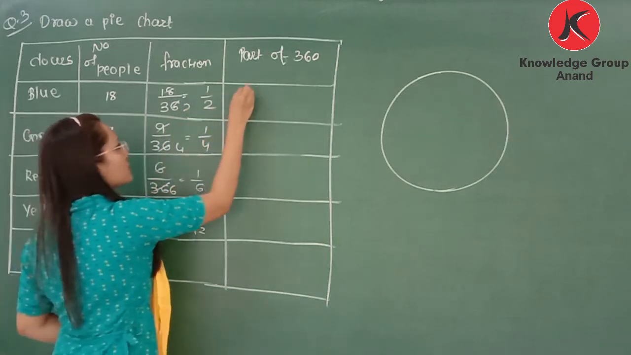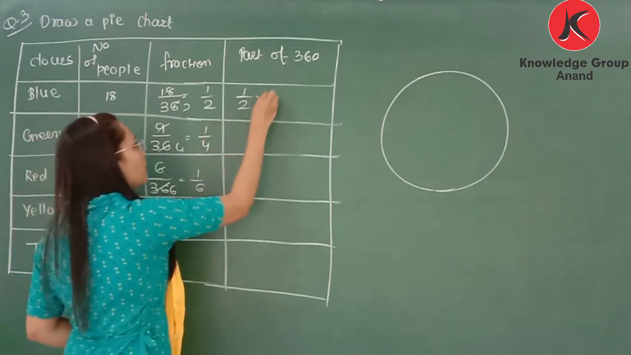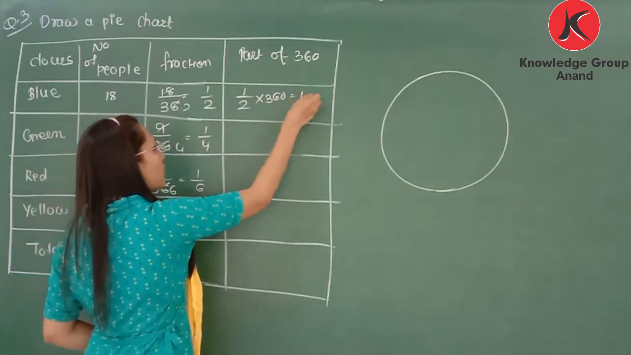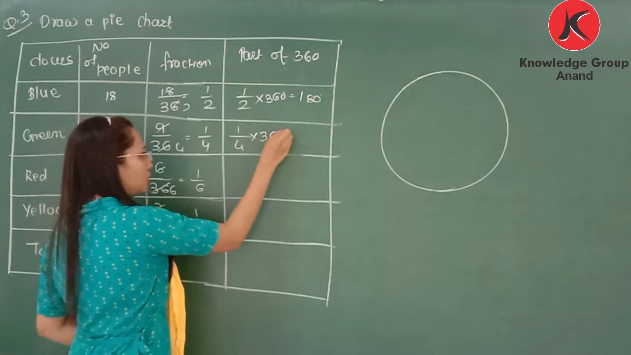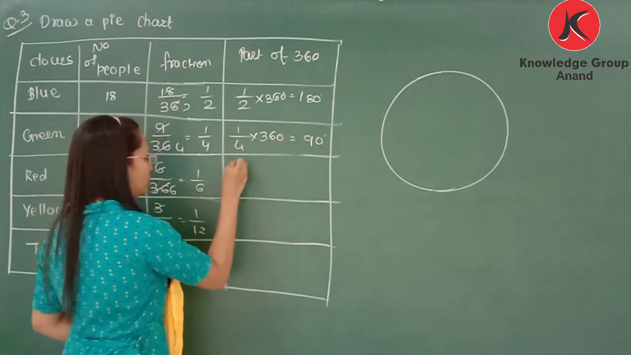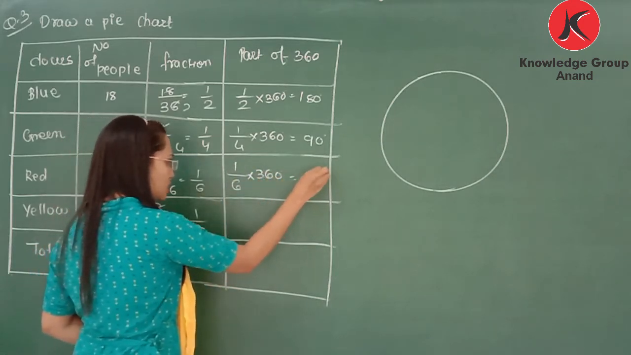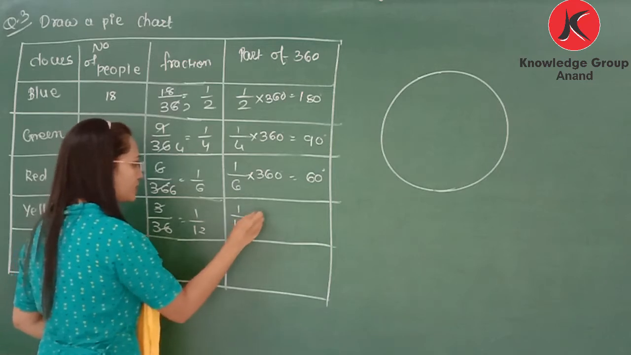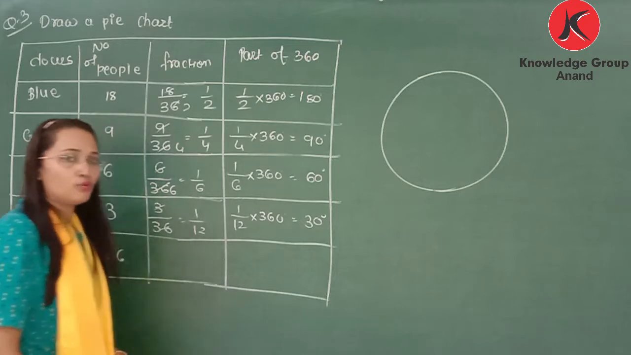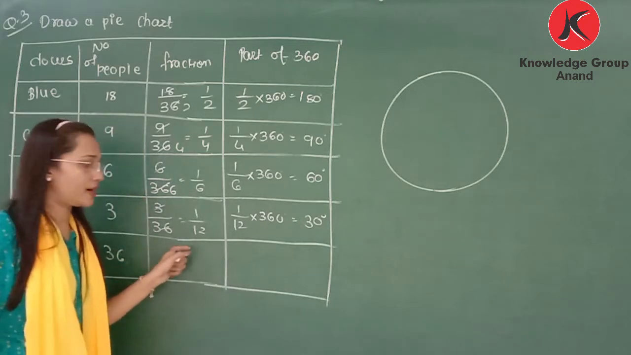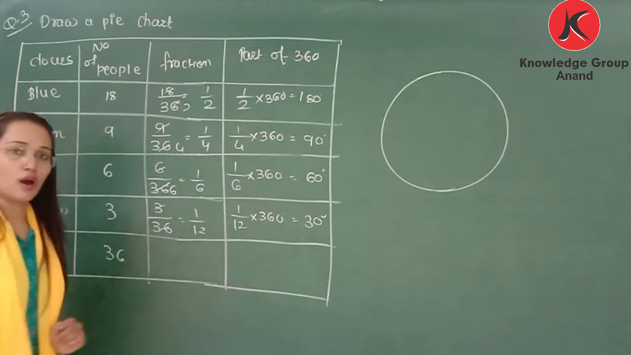Now the part of 360, or you can say the central angle. So here 1 by 2 of 360, that is 180 degree. 1 by 4 of 360, that is 90 degree. 1/6 of 360, that is 60 degree. 1/12 of 360, that represents 30 degree. Now we divide the central angle into different parts: 30 degree, 60 degree, 90 degree and 180 degree. Now let's draw a pie chart.